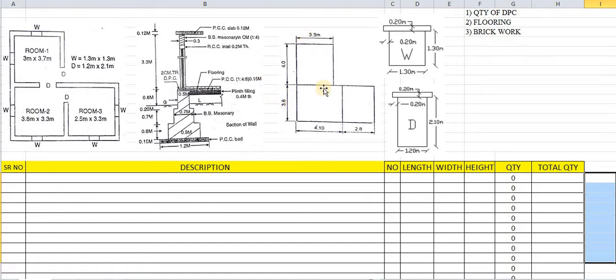So we will convert this figure into long wall and short wall. The long wall should be a continuous wall, whereas a short wall will be the divisions of wall, having a shorter length. Whether in the x direction or the y direction, the continuous wall is there. In the y direction there is only one continuous wall, and these are the divisions. But in the x direction there are two continuous walls. So we will consider horizontal as long wall and vertical as short wall.